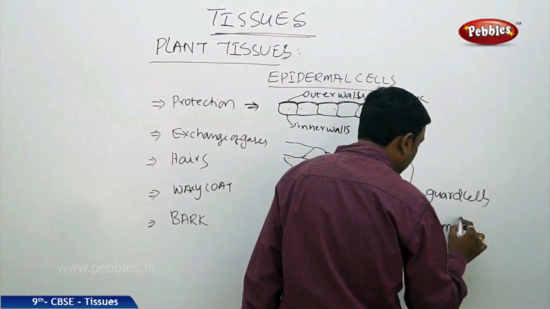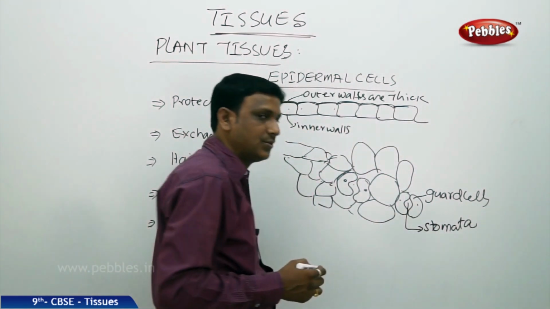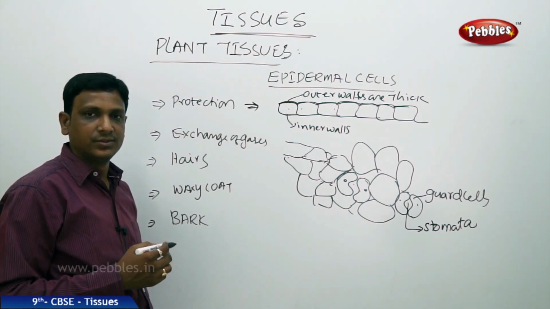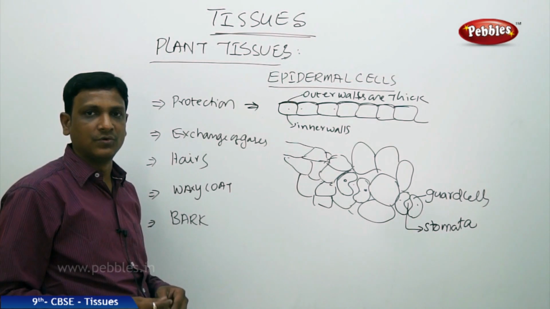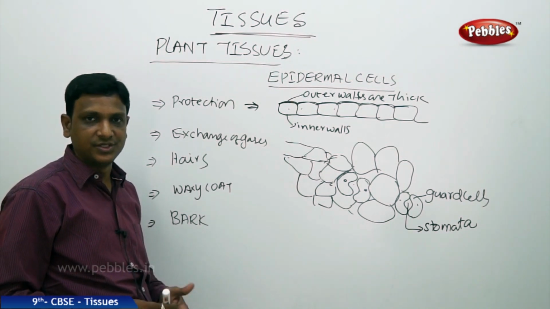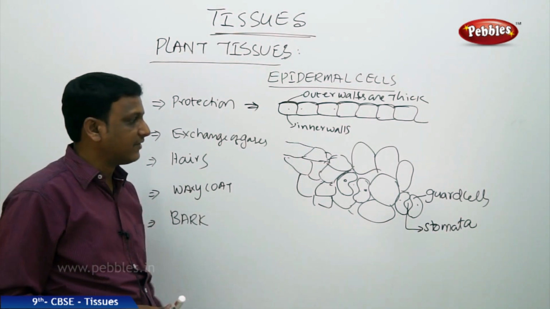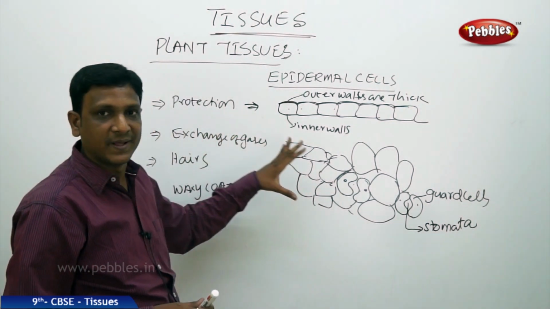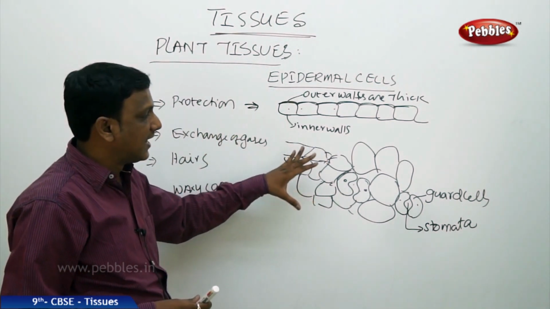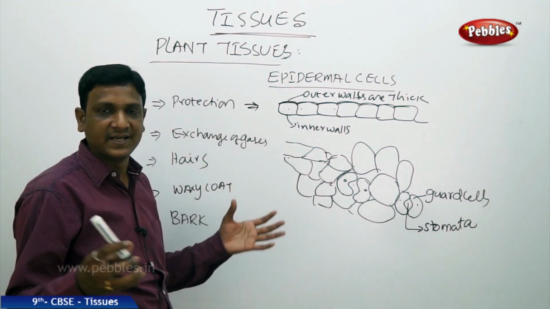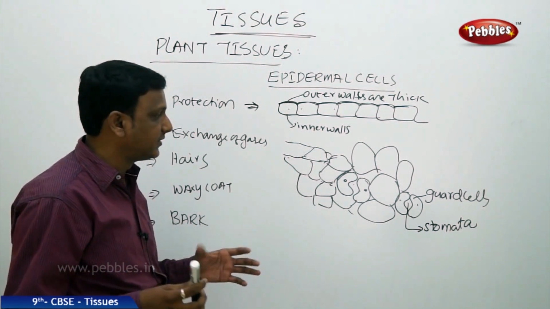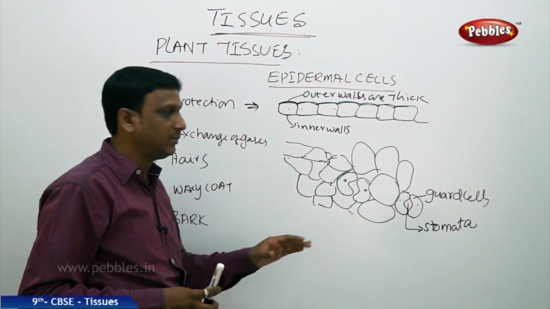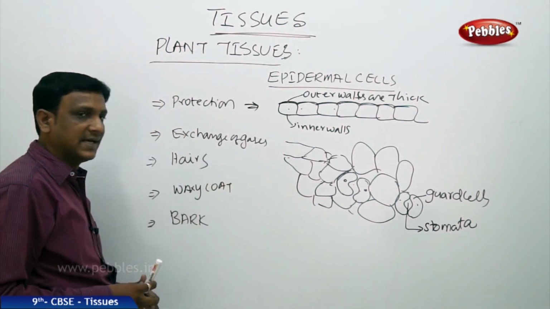Stomata is the opening which allows gases to enter into the leaf and exit the leaf, oxygen and carbon dioxide. They are needed by the plant for photosynthesis, and they are produced as a part of respiration, and these gases are to be exchanged with the environment, which is facilitated by these epidermal cells. The epidermal cells have perforations, that means pores at certain places, and the pores are not inactive, they are dynamic, opening and closing. The pores are operated by a pair of guard cells. These guard cells are also a part of the epidermal cells, so they play a part in the exchange of gases.